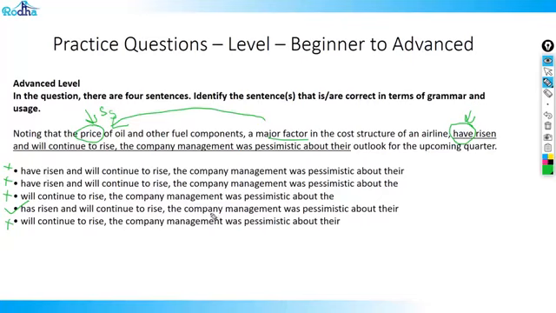And if you look at the next part of it, it says the company management was pessimistic about their. What is this "their" referring to? Their is referring to the components in the question. And since components are plural, therefore you needed a plural pronoun to support it. I hope this explanation is clear. Let's go to the next one.